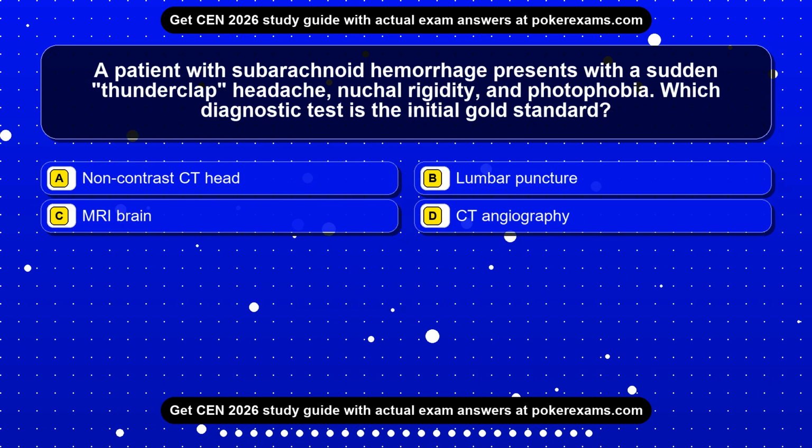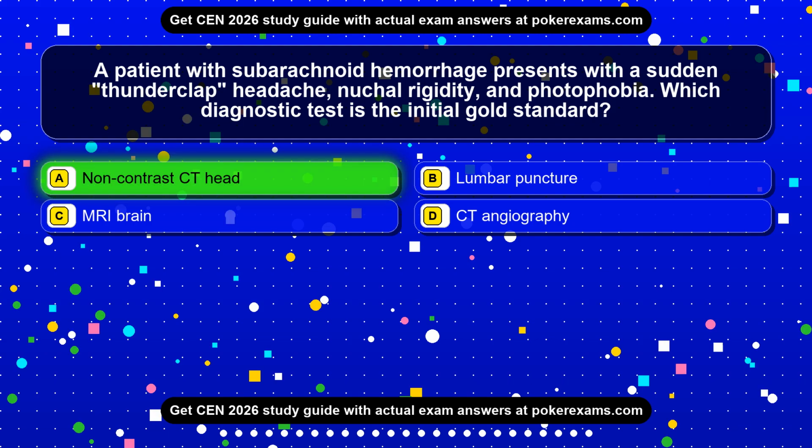Question 10. A patient with subarachnoid hemorrhage presents with a sudden thunderclap headache, nuchal rigidity, and photophobia. Which diagnostic test is the initial gold standard? Option A. Non-contrast CT head. Option B. Lumbar puncture. Option C. MRI brain. Option D. CT angiography.